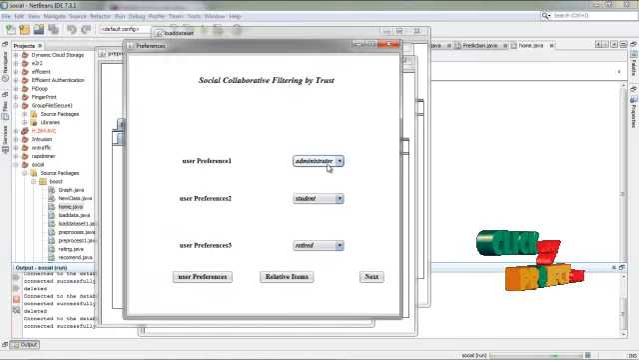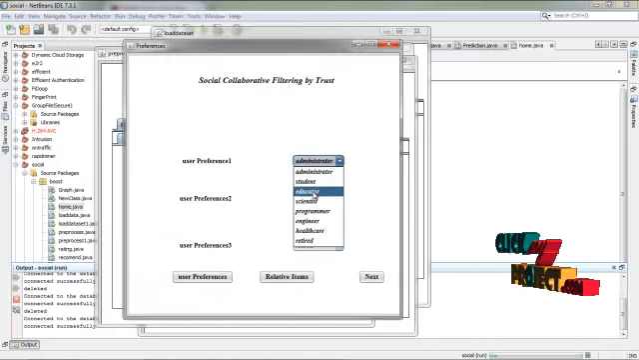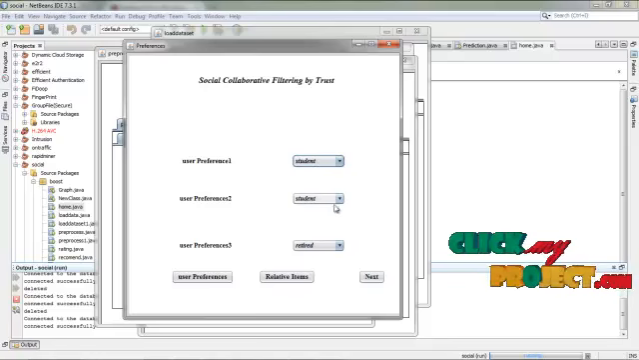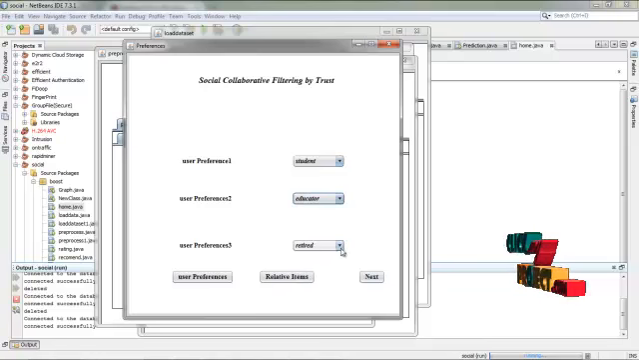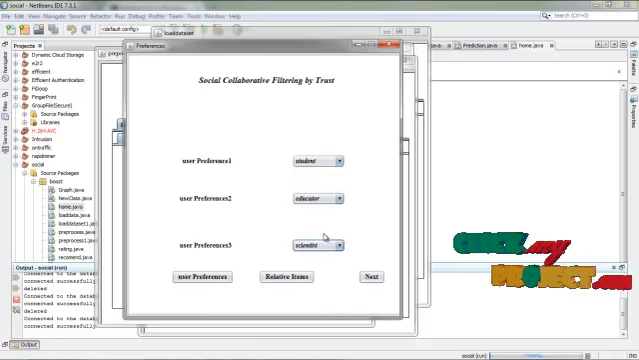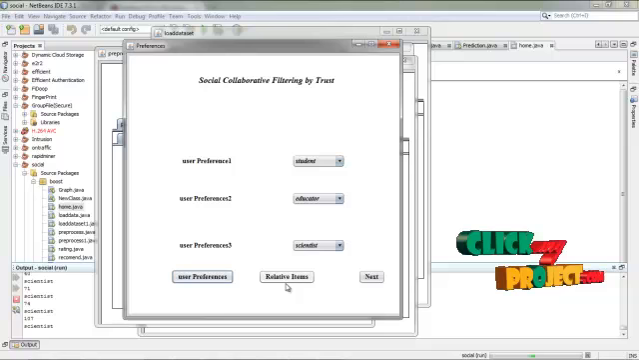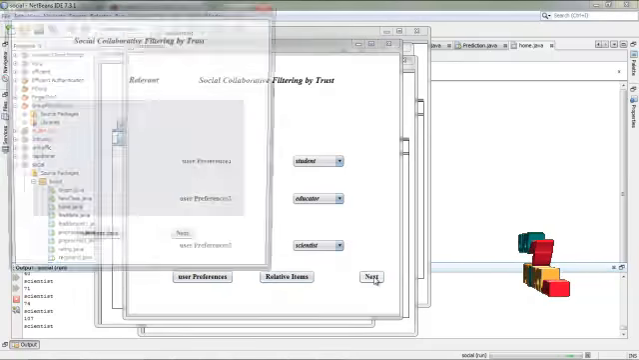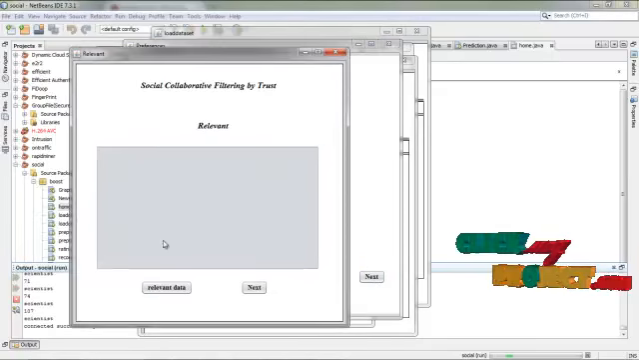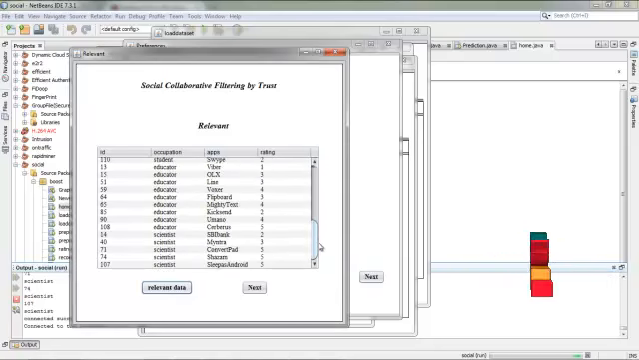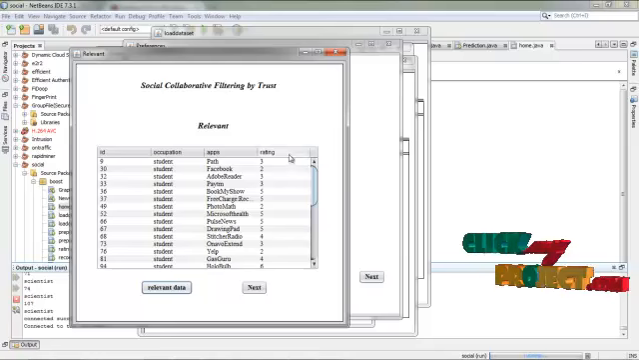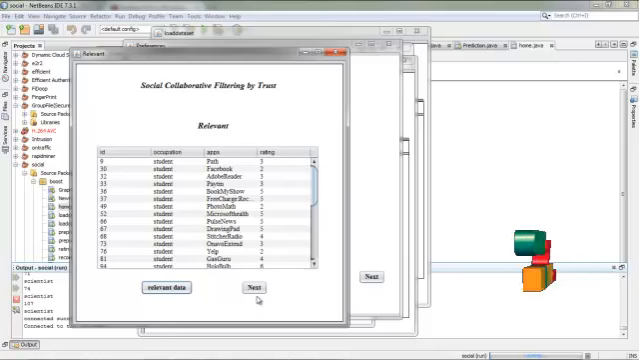This is the user filtering. First, I am preferring the student. The second preferred is the educator, and the third preferred is the scientist. Based on the user preference, the relative items can be calculated. In this process, the relevant data is shown for the students, the educator and the scientist, the apps are mentioned here, and the related ratings can be calculated.